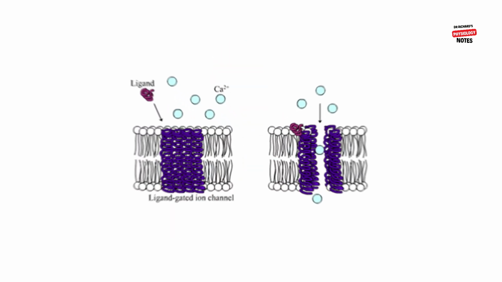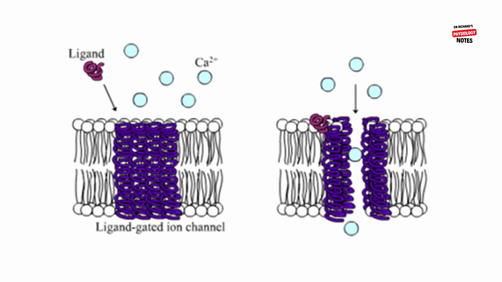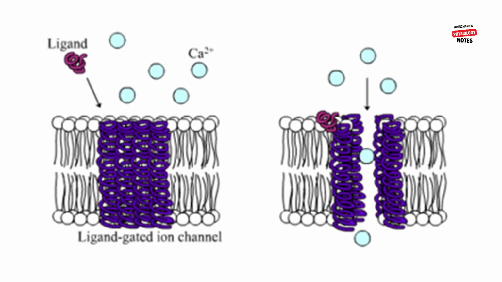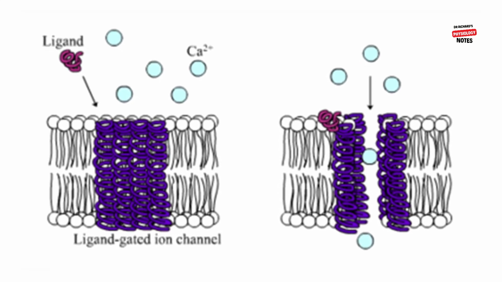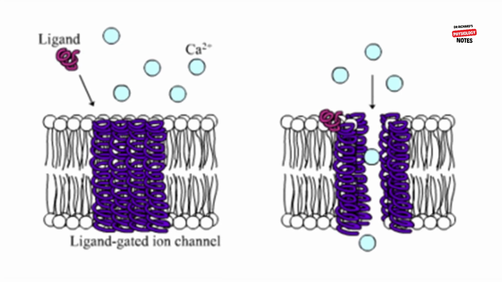Ionotropic receptors are membrane-spanning ion channel proteins that open directly in response to ligand binding. Ionotropic receptors are large protein complexes with specific binding sites for neurotransmitters. When the neurotransmitter binds to the receptors, the protein complex changes shape, causing the channel to open. Ionotropic receptors may have either an excitatory or an inhibitory effect, depending on the ions that can pass through the channel and their concentrations inside and outside the cell.